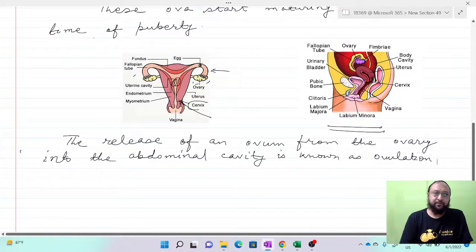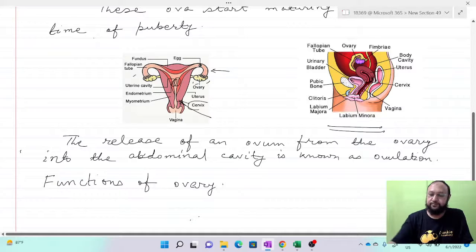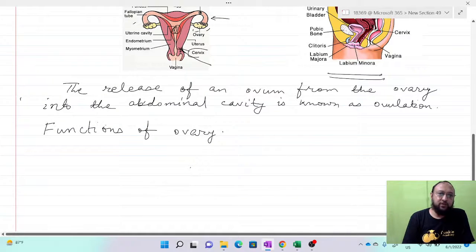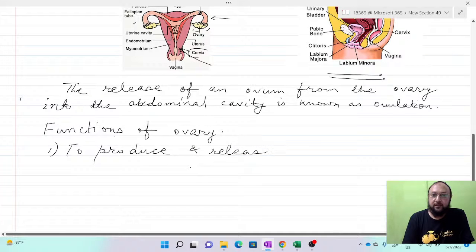Okay. Now the functions of the ovary. The first, important one is to produce and release ovum or ova. Like we have seen in the case of the testis, there are also two functions here.